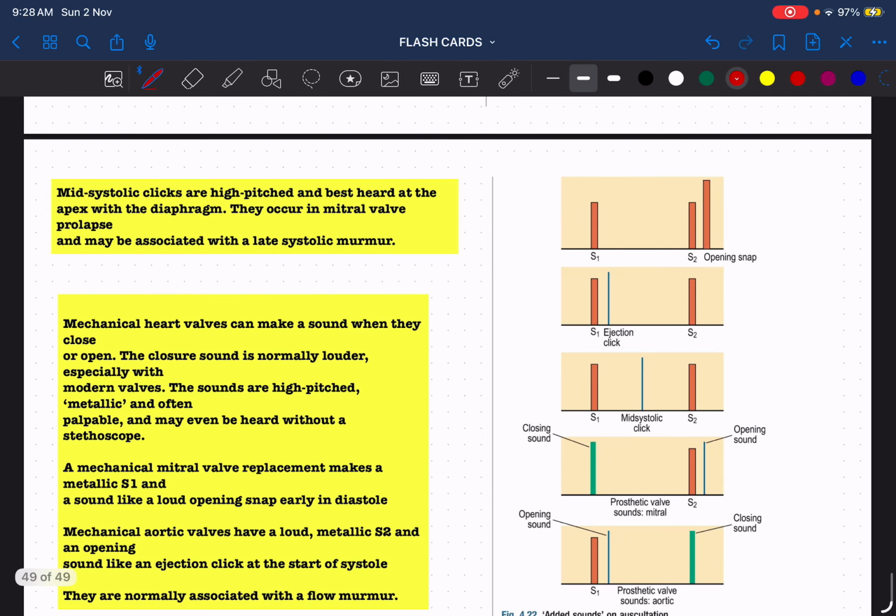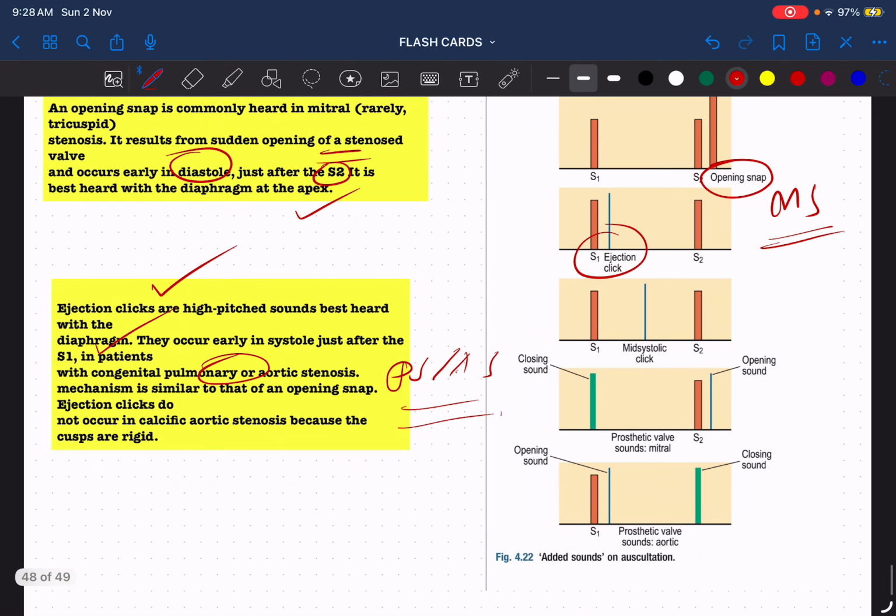Fine. And what do you mean by mid-systolic clicks? Again, they are high-pitched sounds, best heard at the apex with the diaphragm, and occur in case of mitral valve prolapse. Mid-systolic means in the middle of S1 and S2, in the middle of systole. A mid-systolic click is always MVP, mitral valve prolapse.